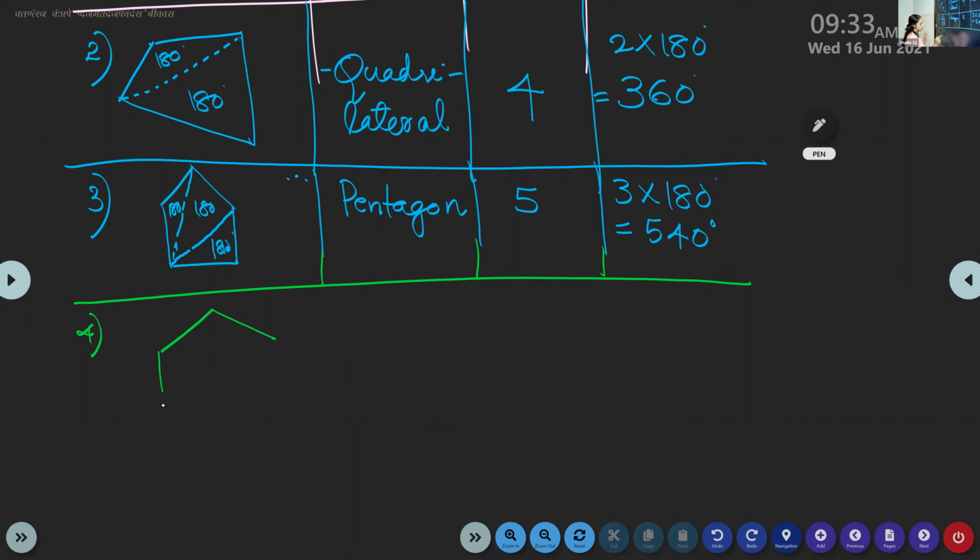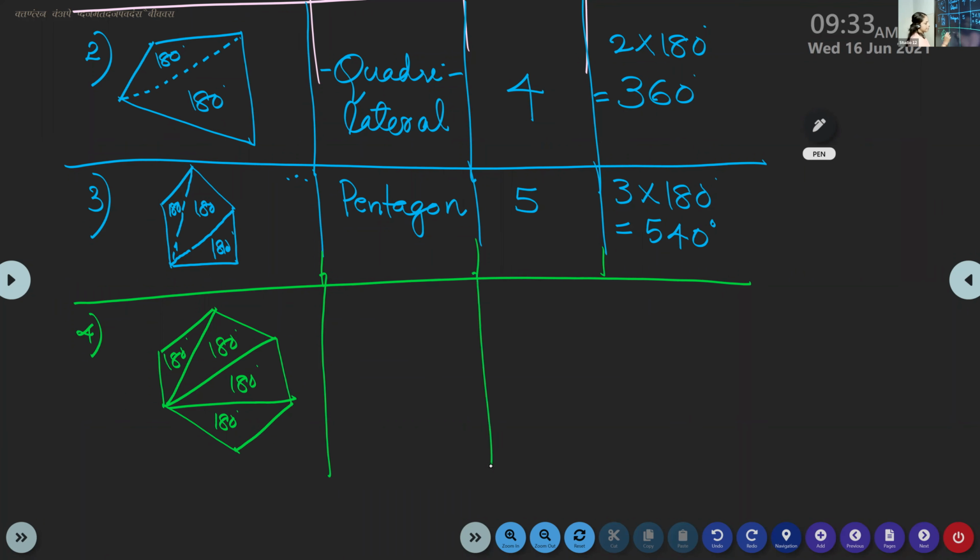How many triangles can you draw now? 4. So 180, 180, 180, and 180.